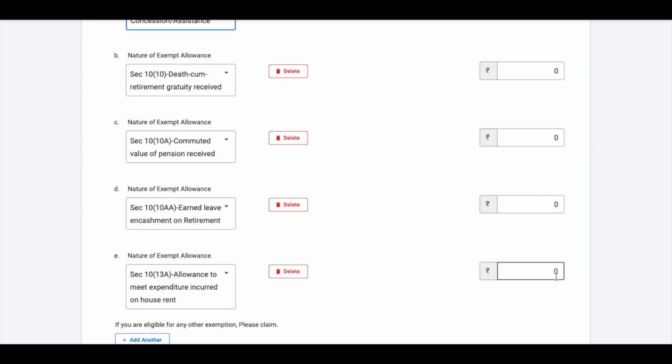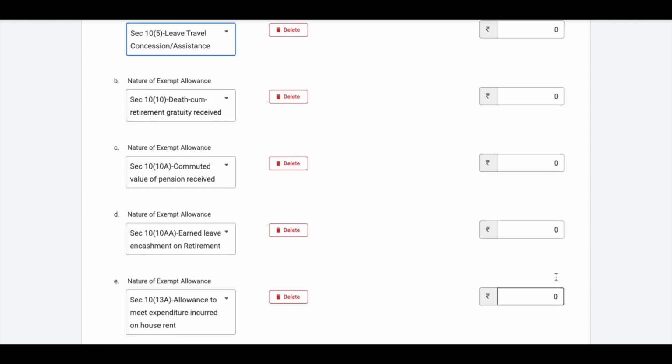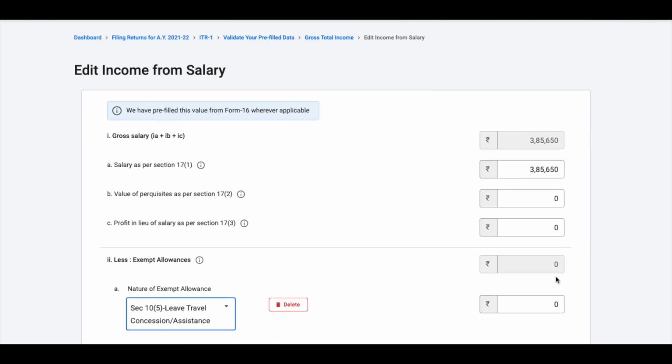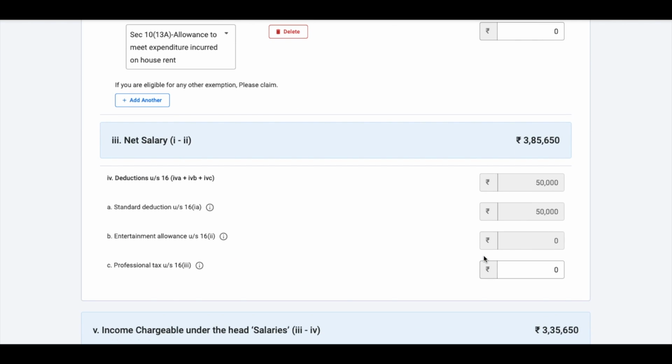What you cannot claim is reimbursements. You cannot claim tax benefit on reimbursements because only your employer was eligible to provide or pass that on to you. However, exemptions and deductions you can claim in your return even if it is not given in your Form 16. This data will be pre-filled as per your Form 16.